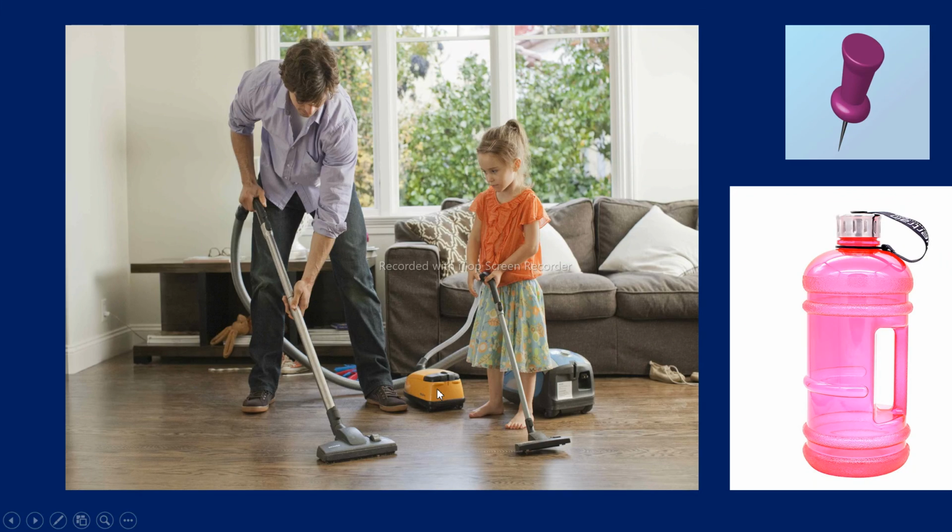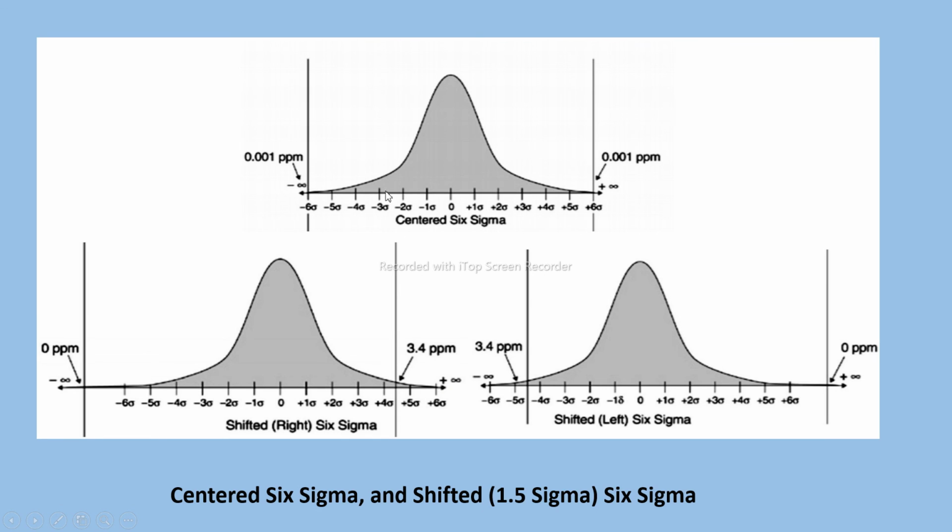When we talk about the centered curve, it is obviously the ideal case, but we go for a 1.5 sigma shift, whether left or right. Motorola and other big companies use this methodology so that at the maximum level they can achieve accuracy and quality.